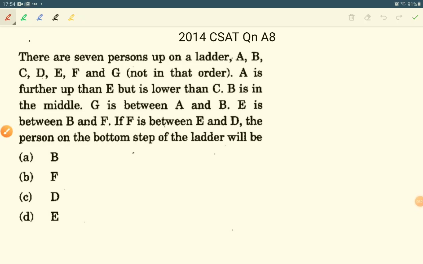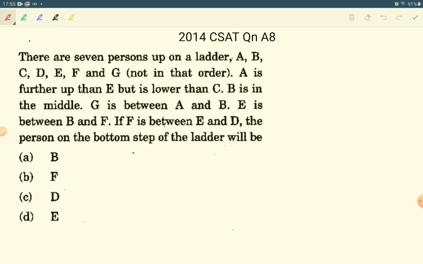Question number 8. There are 7 persons upon a ladder A, B, C, D, E, F and G, not in that order. A is further up than E but is lower than C. B is in the middle. G is between A and B. E is between B and F. If F is between E and D, the person on the bottom step of the ladder will be.